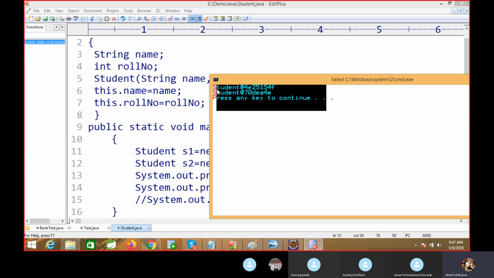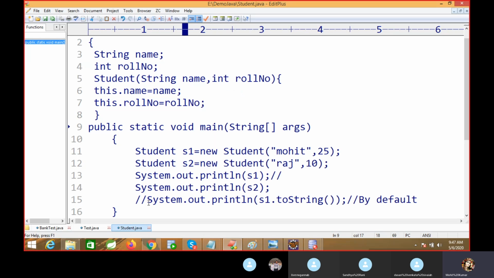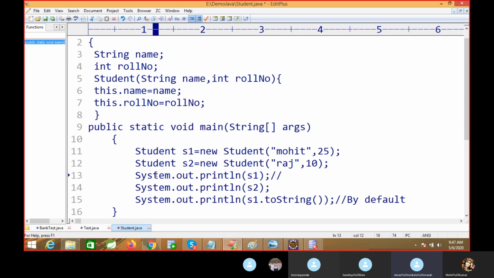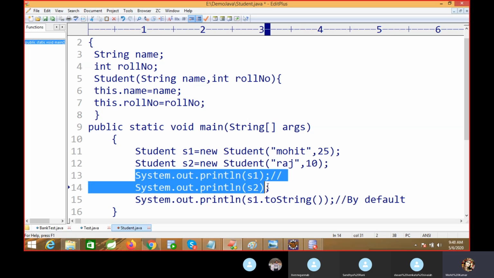If you are creating any user defined class, then internally toString is called here. You can see I have written it explicitly here, but by default toString is there everywhere.